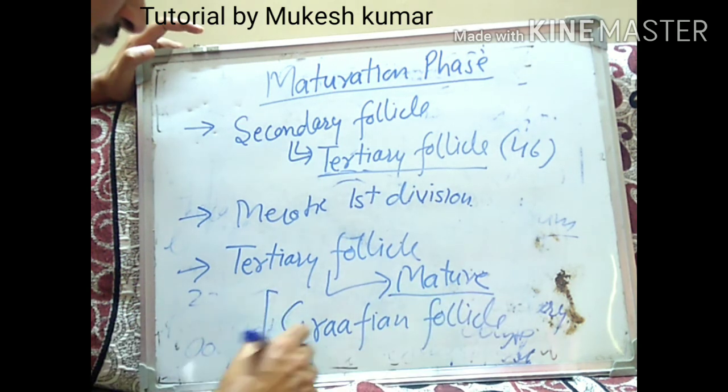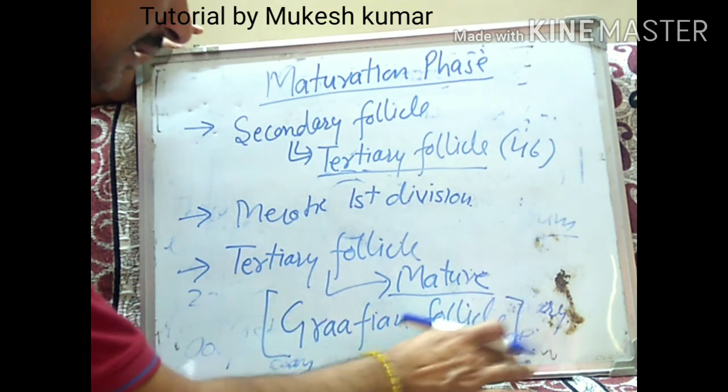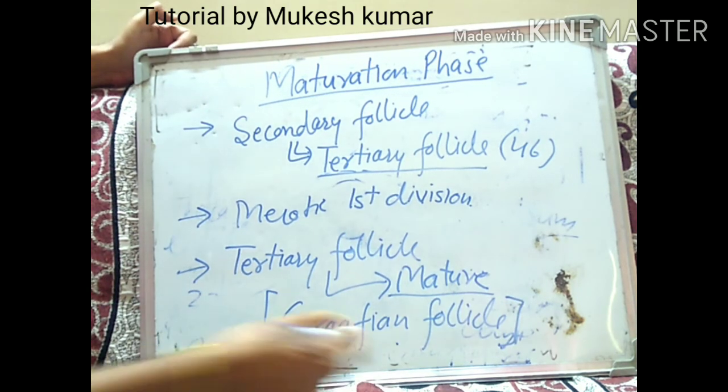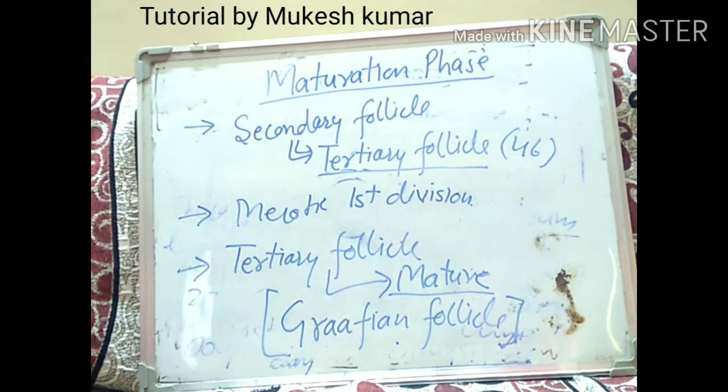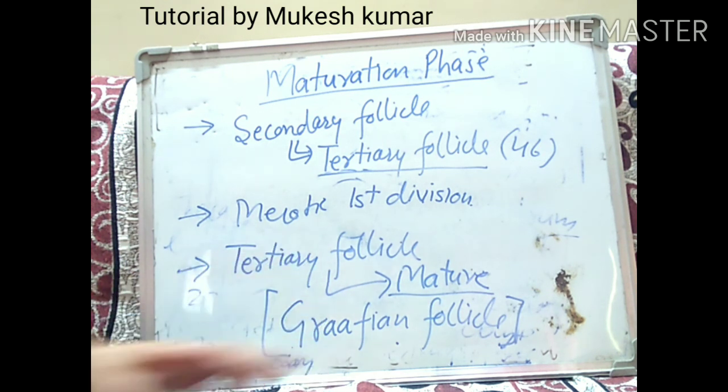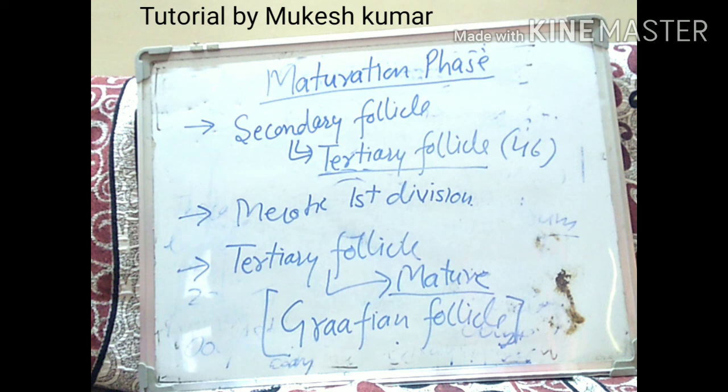What we call the mature follicle, very important, we call it the Graafian follicle. So there will be the formation of the Graafian follicle. This tertiary follicle will change into a mature follicle which is known as the Graafian follicle. This Graafian follicle will have the secondary oocyte in it.